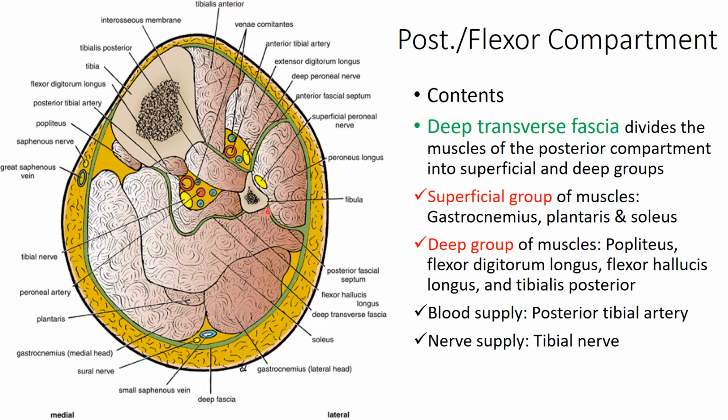This portion, from the posterior intermuscular septum on the lateral aspect to the posterior border of the tibia, is wrapped externally by the fascia cruris, the deep fascia, and internally it is bounded by the interosseous membrane. So this is the posterior compartment.